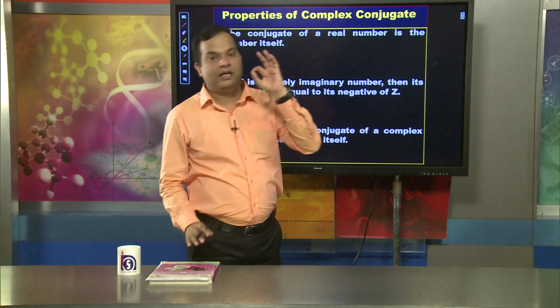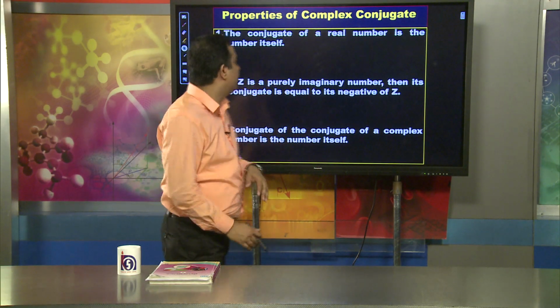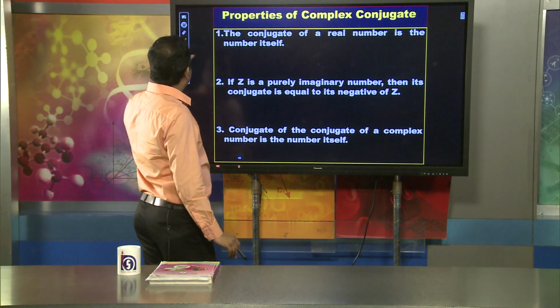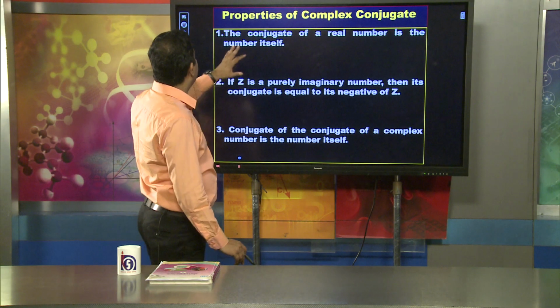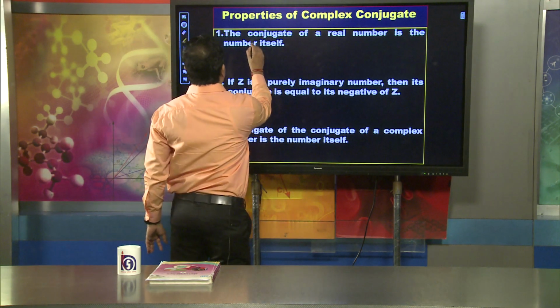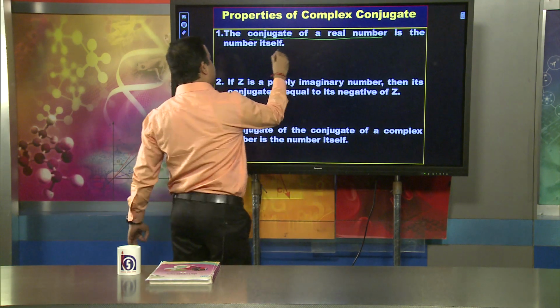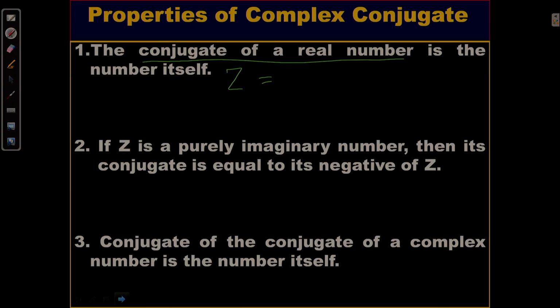You will find there are three important properties. What are these properties? One very important thing is that the conjugate of a real number is the number itself. For example, suppose z is a complex number and it is simply 5. Okay. I can write here 5 plus 0i. Okay. So, 5 plus 0i is nothing but again equal to z. So, we can say that the conjugate of a real number is always the number itself.